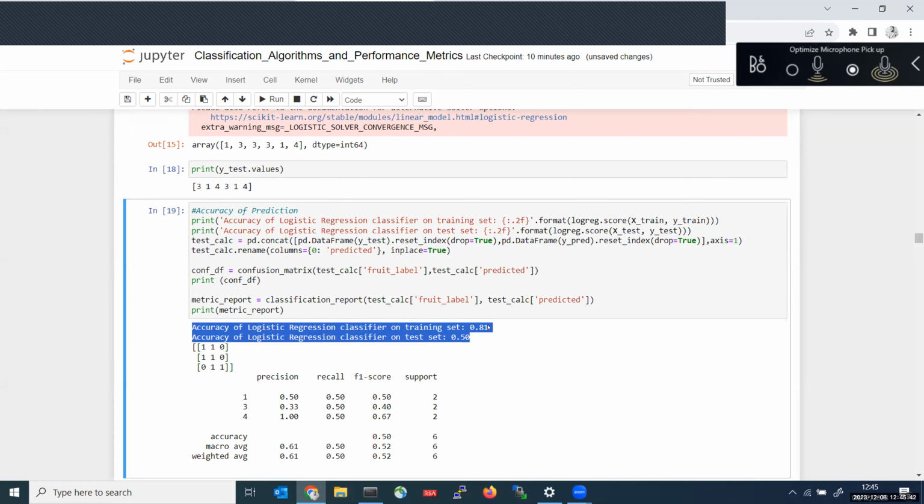So here tell me, my training accuracy is 80%. My test accuracy is 50%. What is the issue here? Is it overfitting or underfitting?